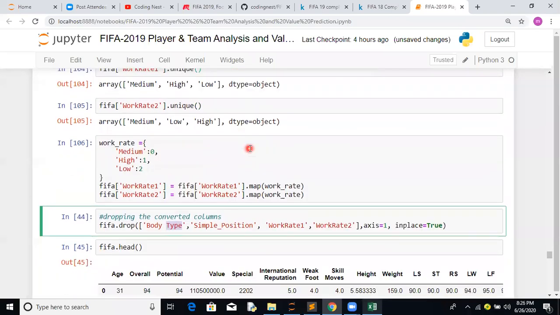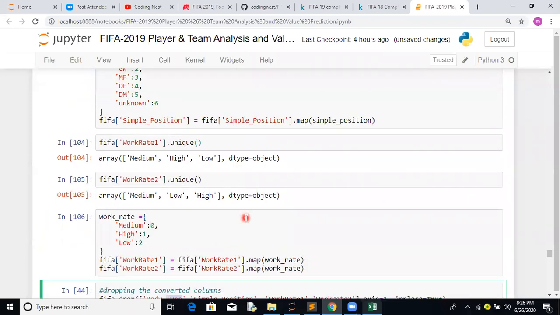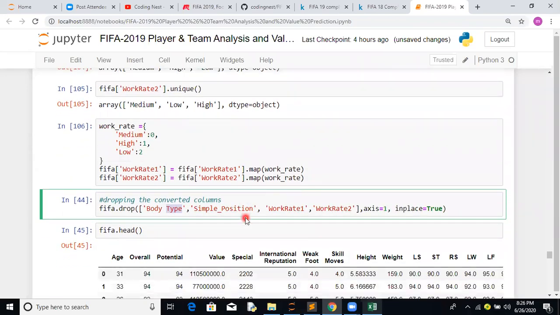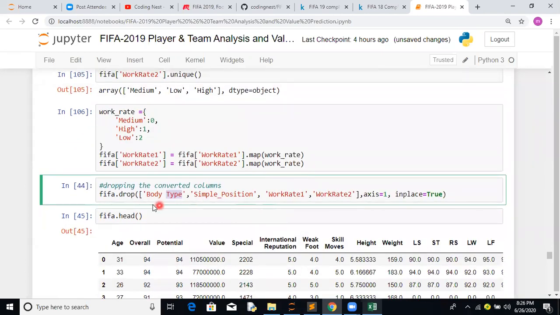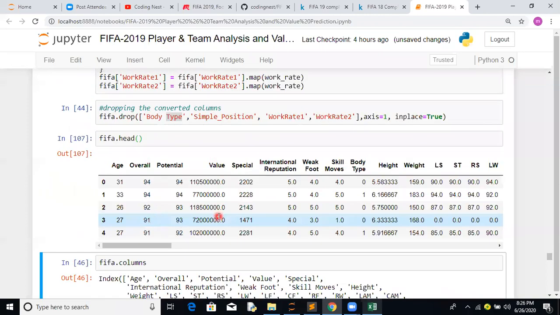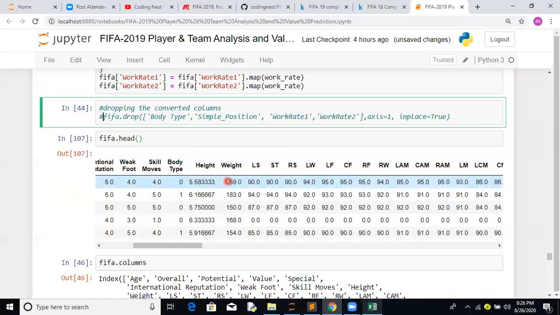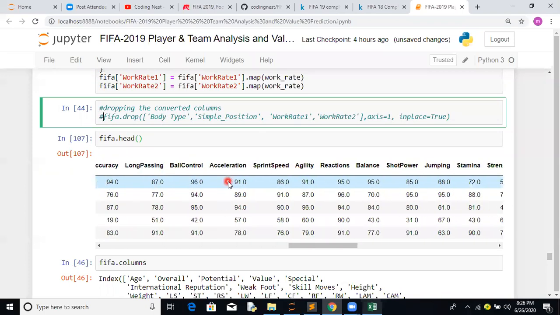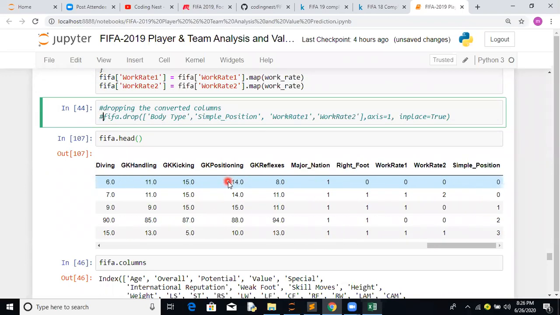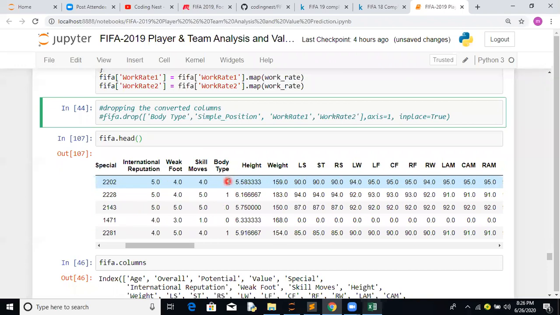We have done simple position. Okay, let's not drop this. So with age, overall, potential, all those features we are able to convert. All this looks good numerical wise.